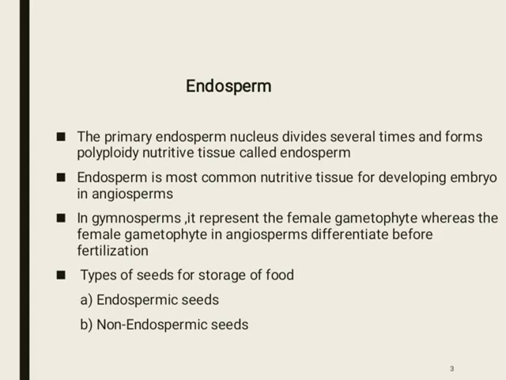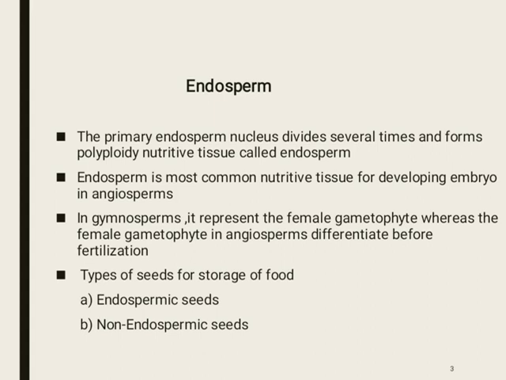What is endosperm? As we know, endosperm is the main source of food for the embryo. The primary endosperm nucleus divides several times and forms polyploid nutritive tissue that is called endosperm. Then what is the primary endosperm nucleus?